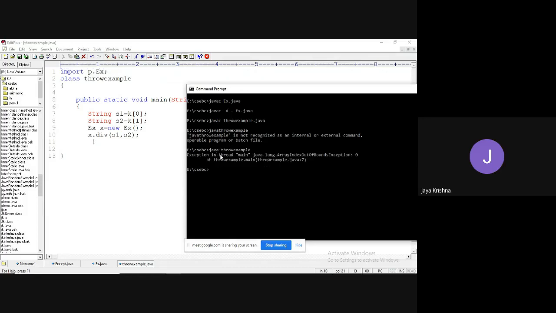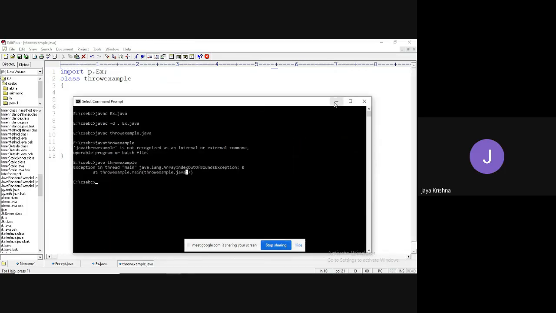Right? What is the error we got? We got the error: Exception in thread main java.lang.ArrayIndexOutOfBoundsException 0 at ThrowExample.main, line number 7. What's the meaning of this one?